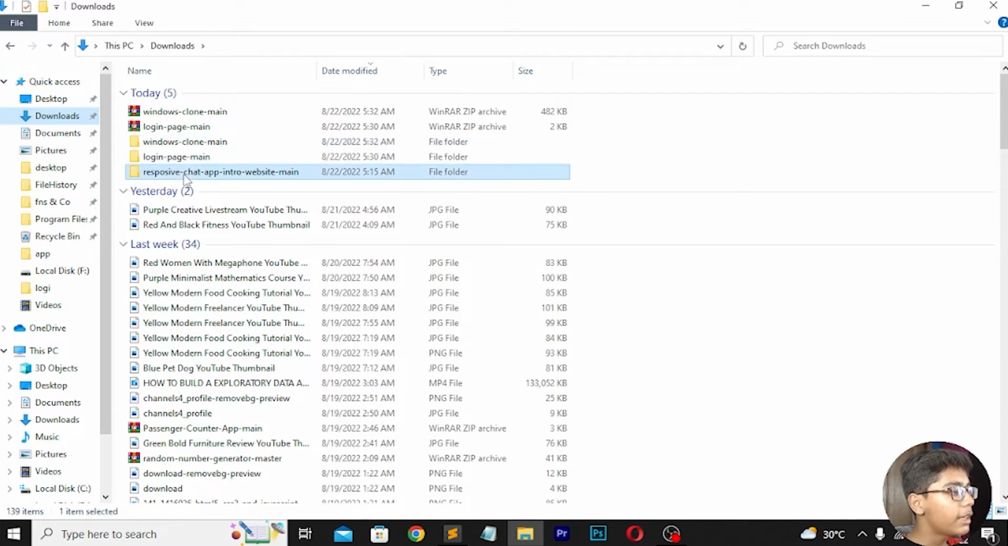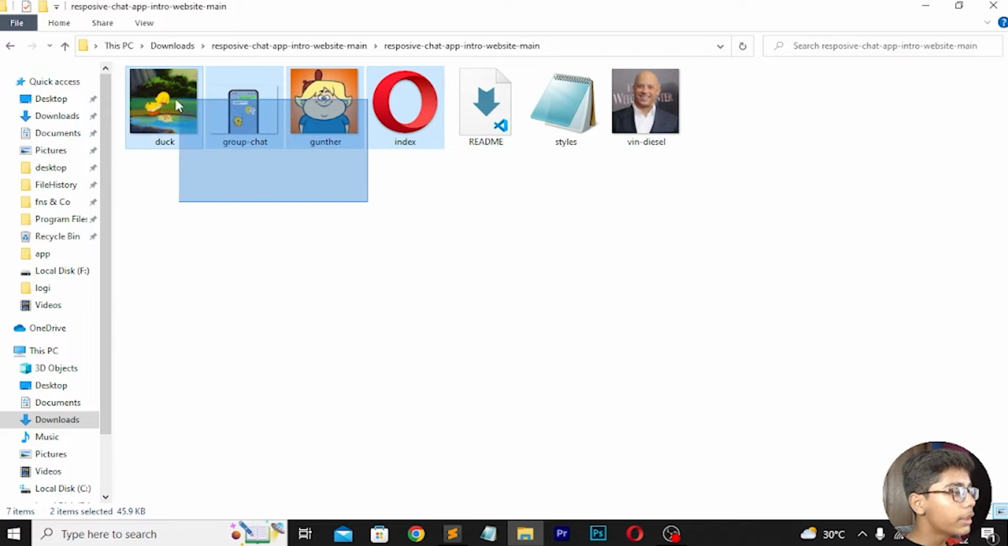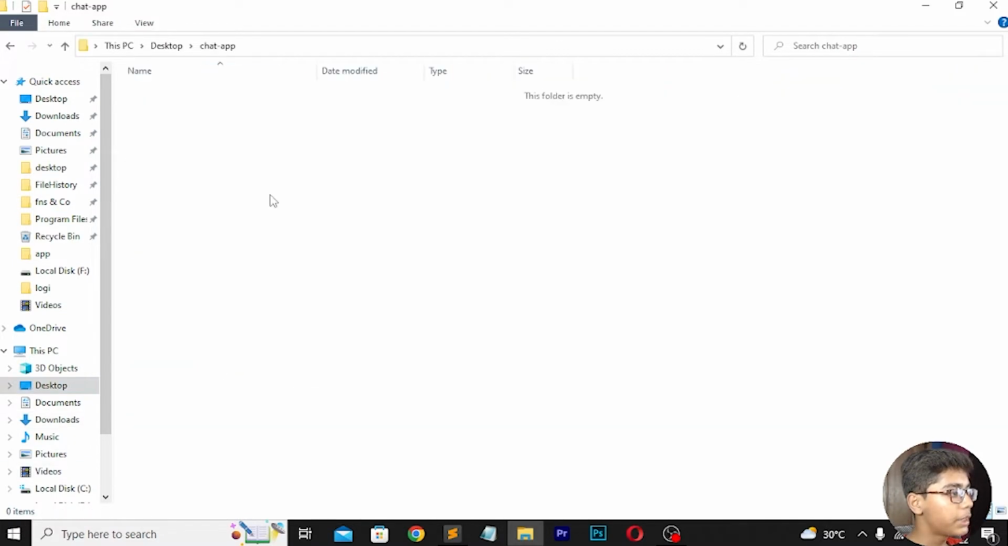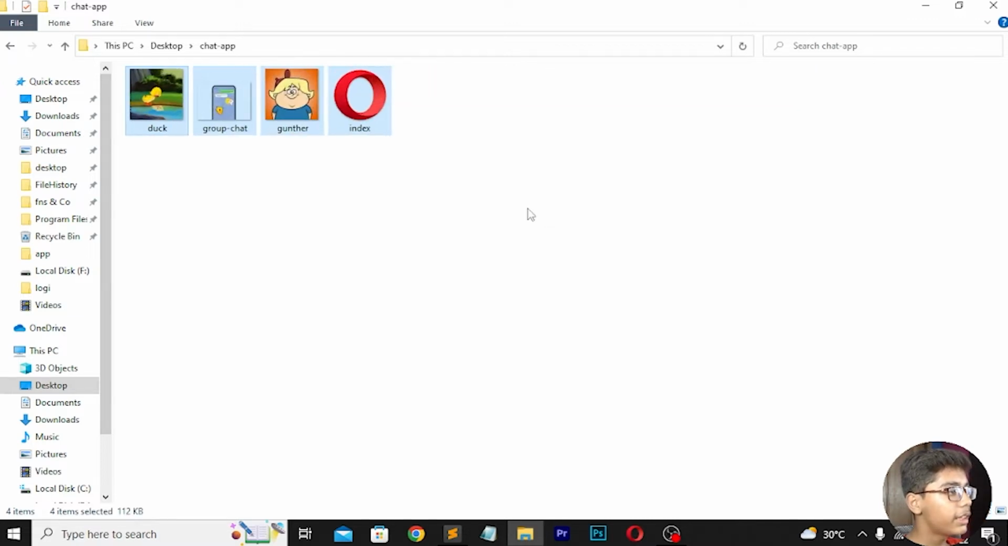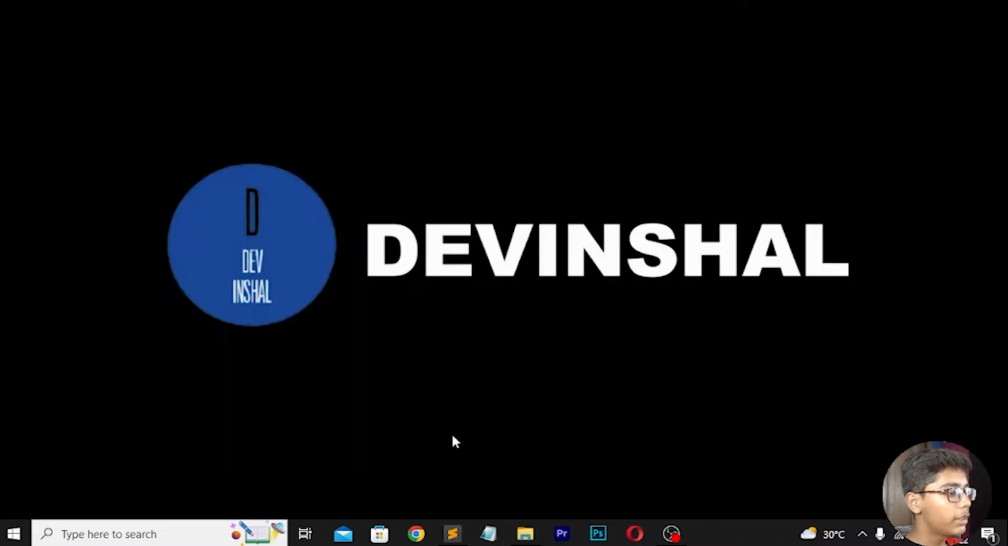So I will be taking the images from my original folder. You can see these are the images which we needed to work with. So here I will be copying these images, going to desktop and pasting them in this folder. Now when you paste all these things and these images, I will be deleting this because now we will not be needing this file.